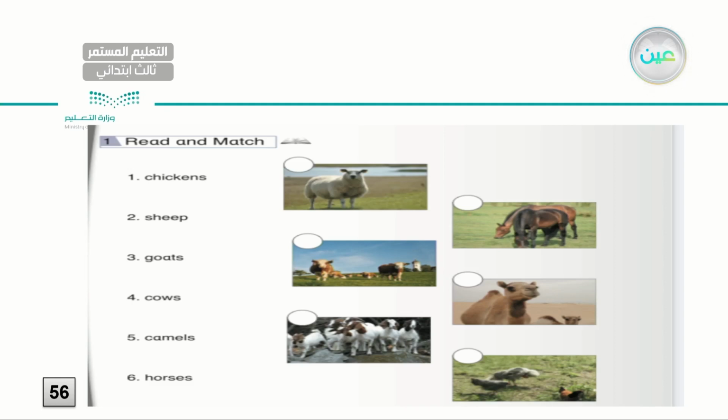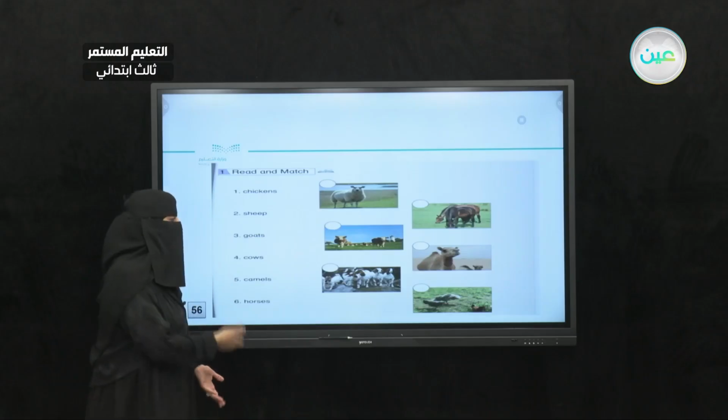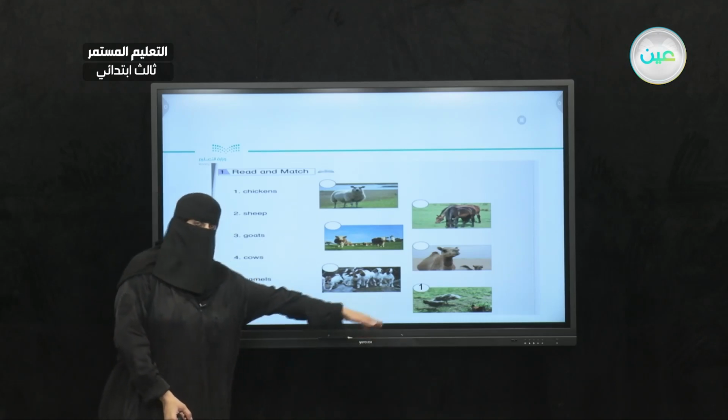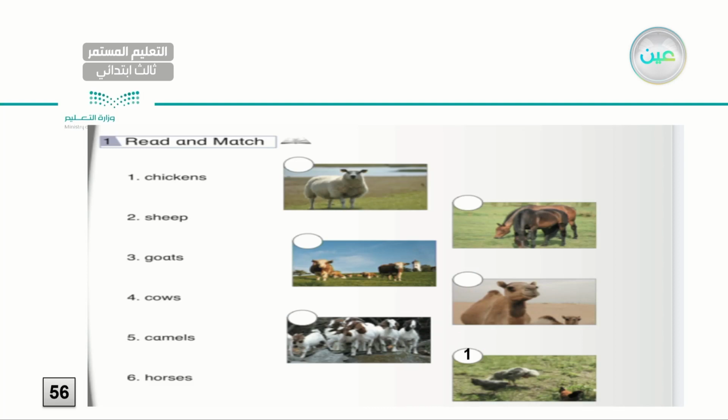Okay, so let's start with number 1. Number 1, here I have the word chickens. So did you find the picture that has chickens? Actually, that's right. I hope you get this one right. The last one on your right side is chickens. Next one, I have sheep. Now remember, sheep could be singular and plural. I have sheep right here. So this is number 2. Very good.